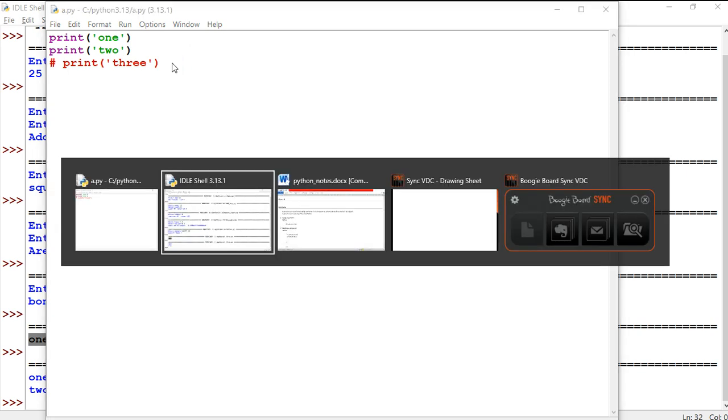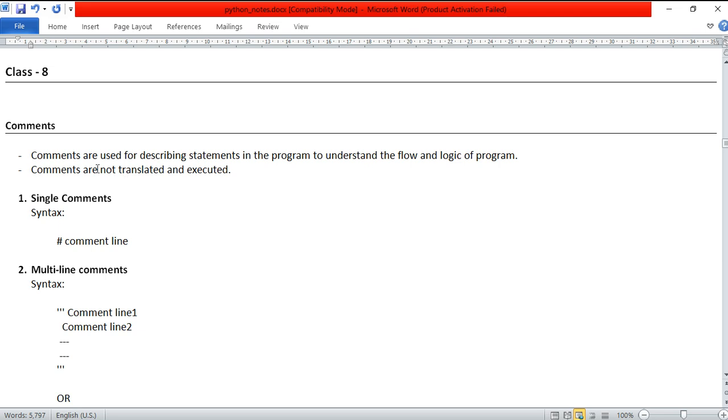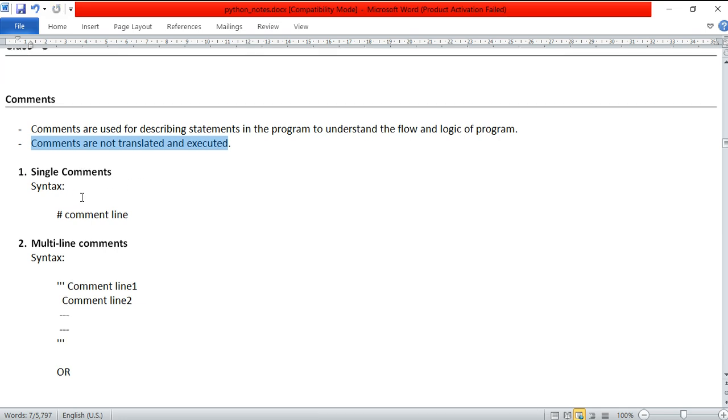Comments are not translated and comments are not executed. Comments are ignored, we can say that. Comments are of two types: single line comments and multi-line comments. A single line comment begins with hash. So any comment line that begins with hash is a single line comment, meaning that particular line will be commented.